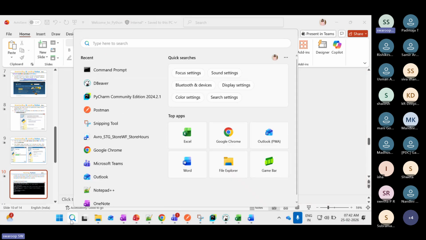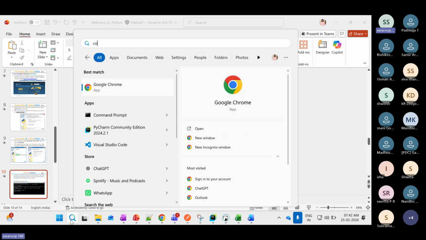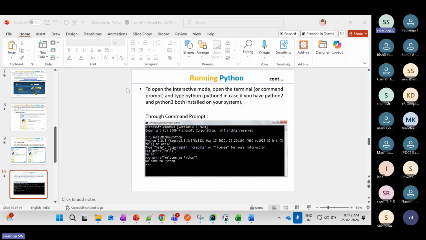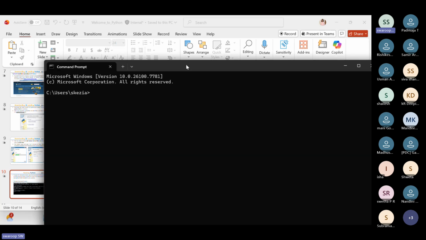Once that is installed, we will not use an IDE. I'll show you in the command prompt itself. Later, I'll tell you how to download and install IDEs. No problem. So you have the command prompt. Just type cmd. How do you check whether Python has been installed or not?